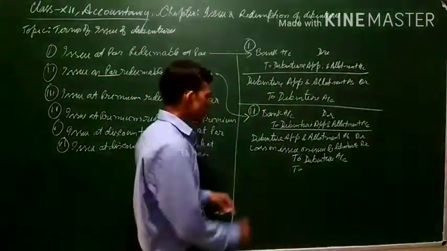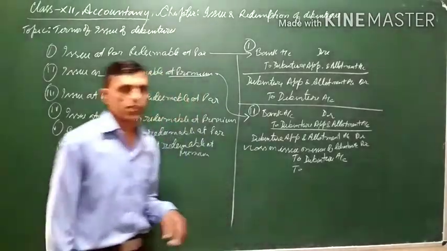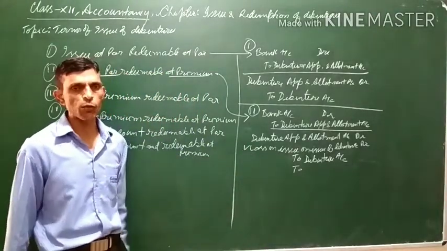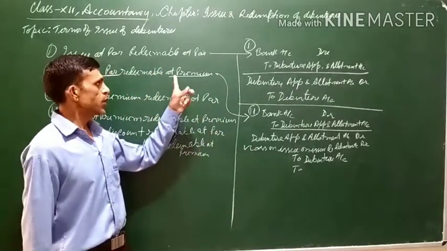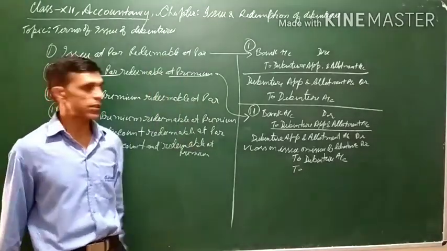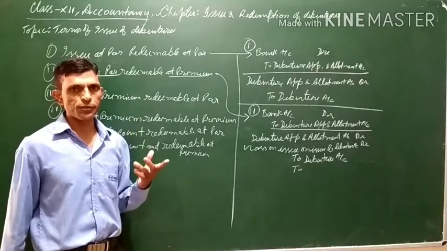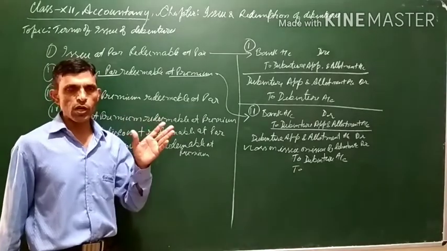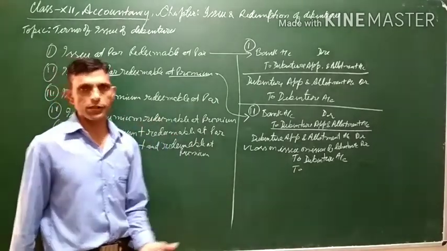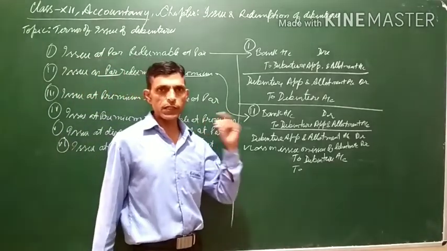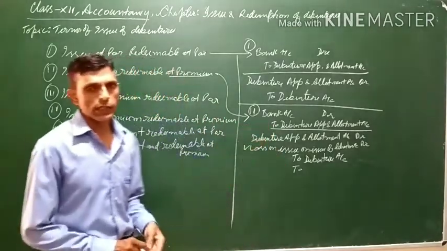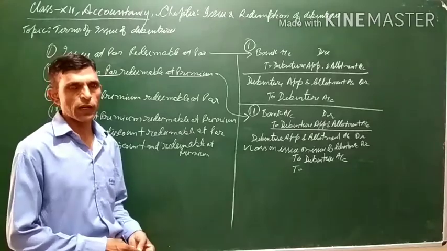Now, the premium which will be paid at the time of redemption is not to be paid now, but it will be paid at the time of redemption of debenture. So this is actually a liability also because this will be paid at a future date. Means at the time of redemption, let's say a few years later.